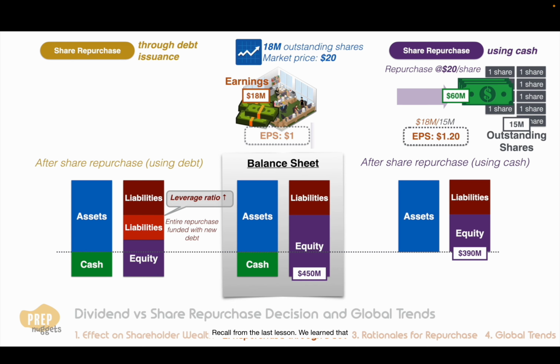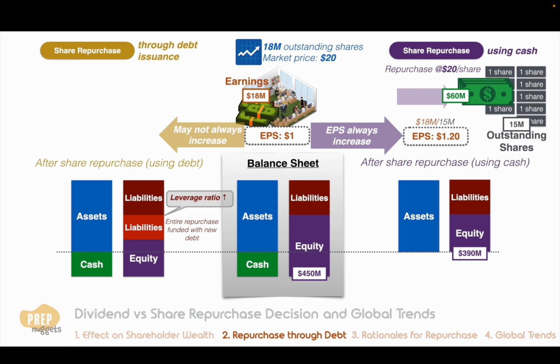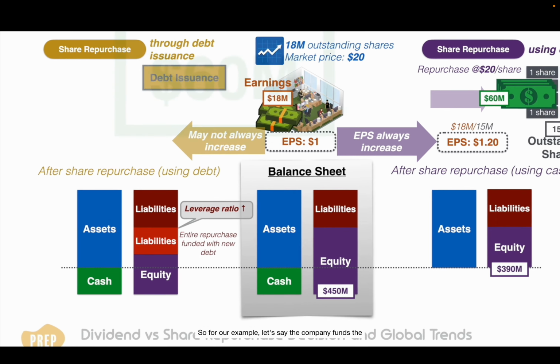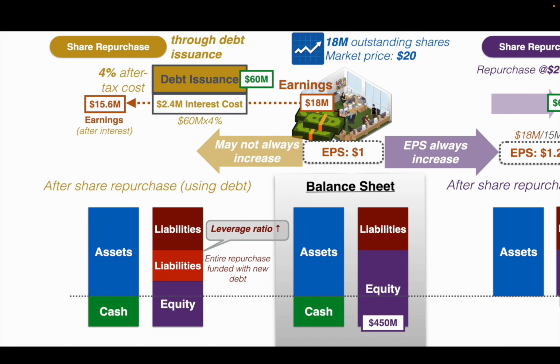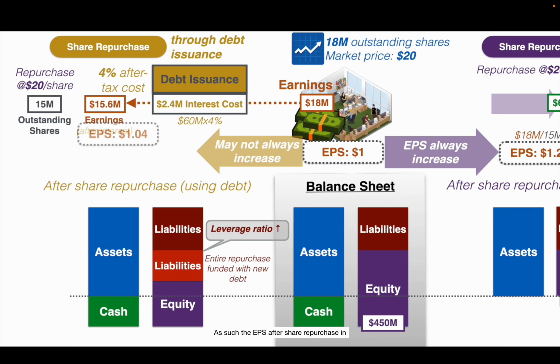Recall from the last lesson, we learned that EPS will always increase if the share repurchase was done using the company's cash reserves. This, however, does not apply if the company funds all or part of the repurchase by taking on additional debt. So, for our example, let's say the company funds the $60 million repurchase cost with new debt issued at 4% after-tax cost of borrowing. The additional interest cost would be $2.4 million each year. This means the earnings will be lower by $2.4 million. Assuming the shares are bought back at market price of $20 per share, the number of outstanding shares will be 15 million. As such, the EPS after share repurchase in this case would be $1.04.